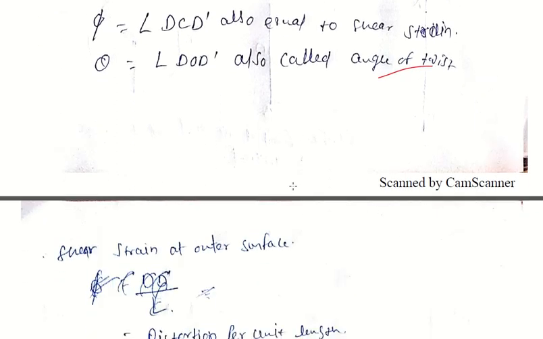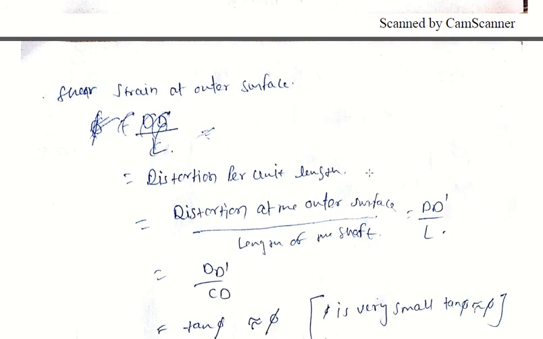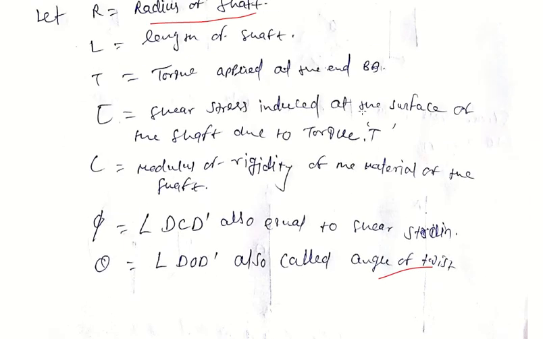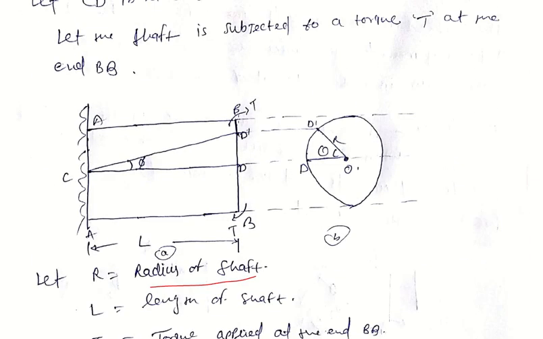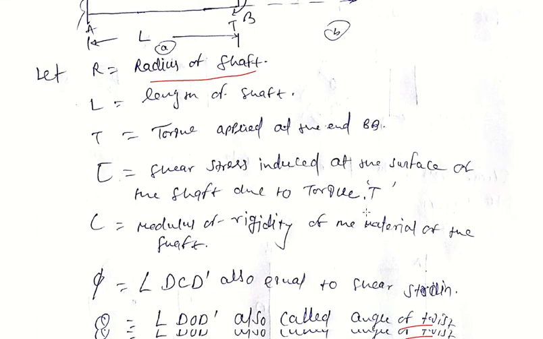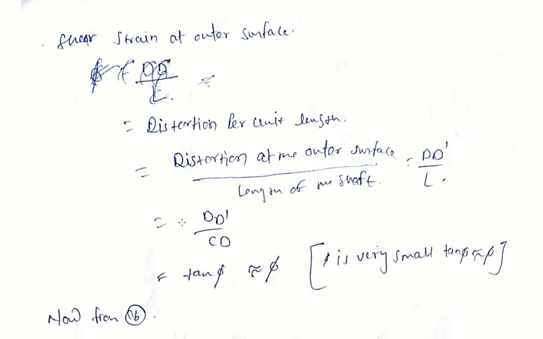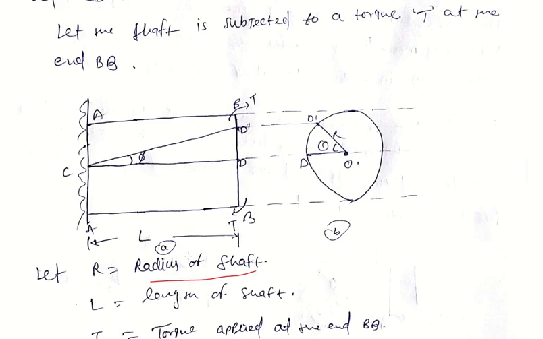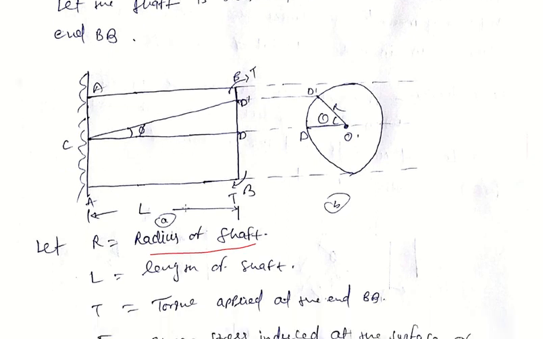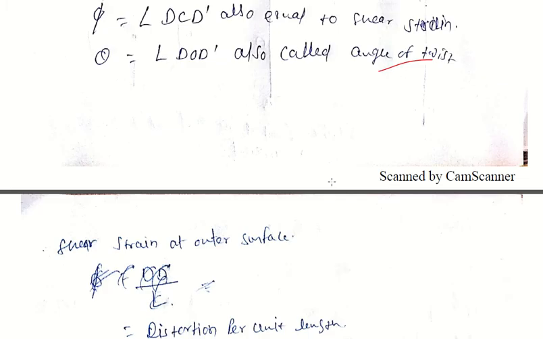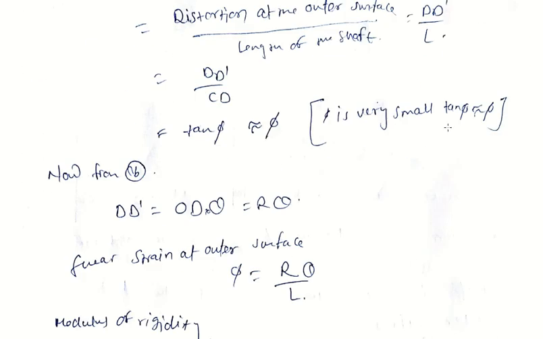Okay. Now shear strain at the outer surface, that means distortion per unit length. Now the distortion at the outer surface, how much will the distortion DD dash be? Here it is fixed, so there is no distortion at this end, so distortion DD dash divided by L. Now DD dash divided by L is also equal to tan phi. This is perpendicular and this is base, so tan phi equals perpendicular upon base, and since phi is very small, we write tan phi equal to phi.